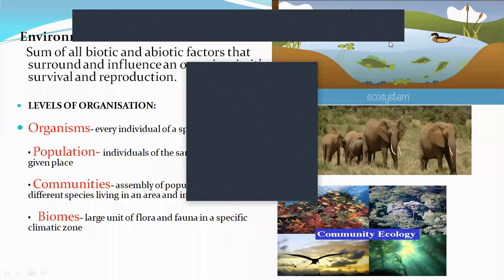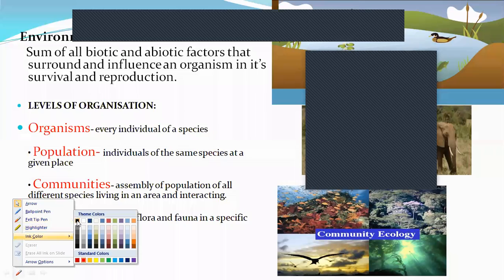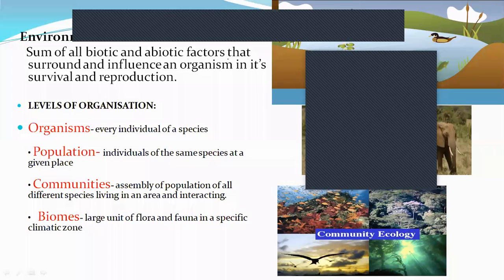The sum of biotic and abiotic factors that surround and influence an organism in its survival and reproduction. According to your definition, it is the sum of the biotic and abiotic factors that surround and influence an organism in its survival and reproduction. Living beings depend on the environment, with non-living and living organisms. Very good.